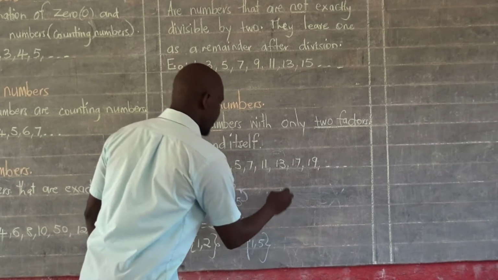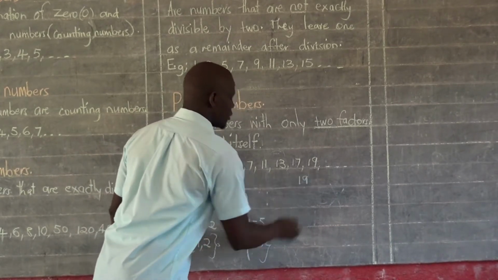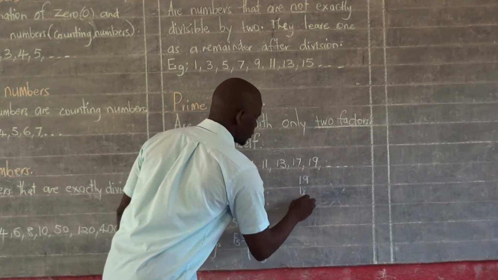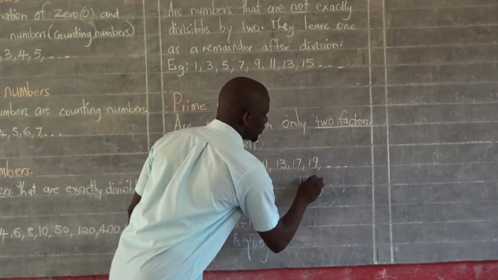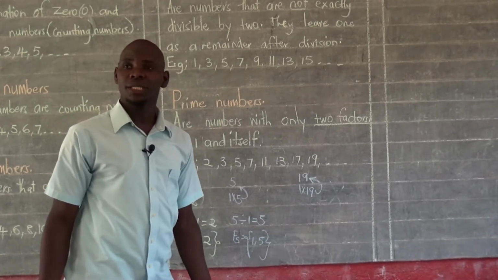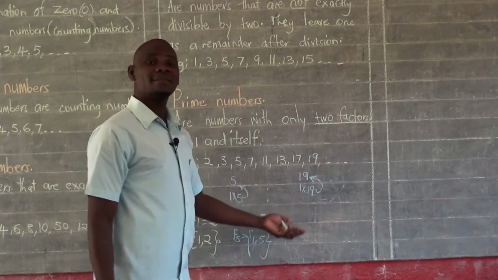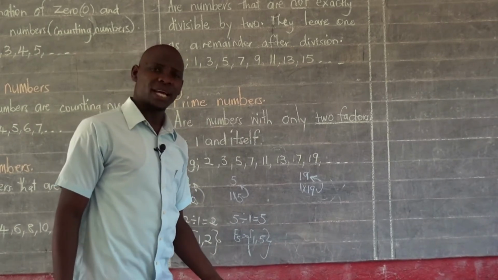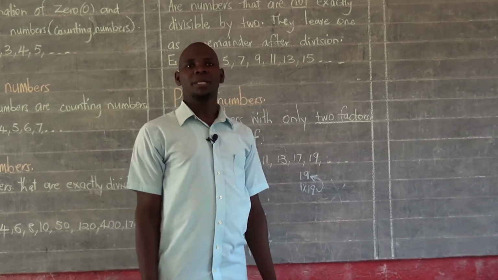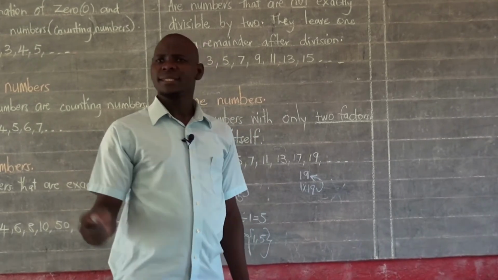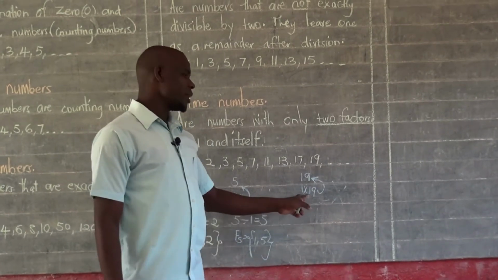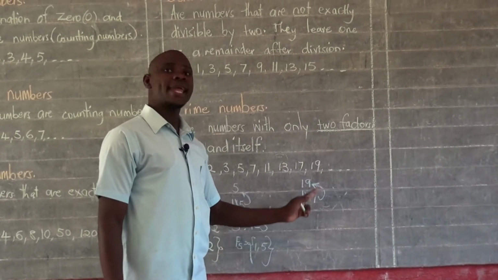Maybe a number like 19. Of course, we can only multiply 1 times 19 and we get 19 as our answer. Is there anybody arguing? Is there anybody who can give us another pair of numbers that we can multiply and really get 19 as the answer after multiplication? You realize there is no other pair of numbers that we can multiply. We can only multiply 1 times 19 or 19 times 1.